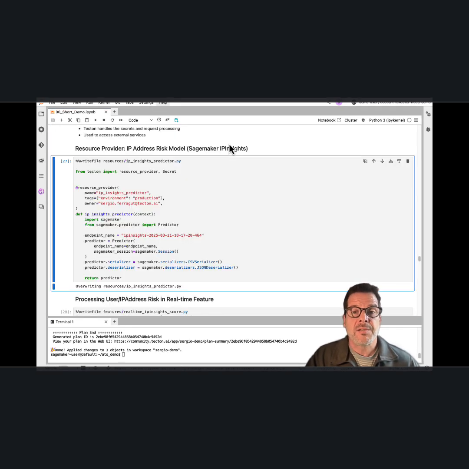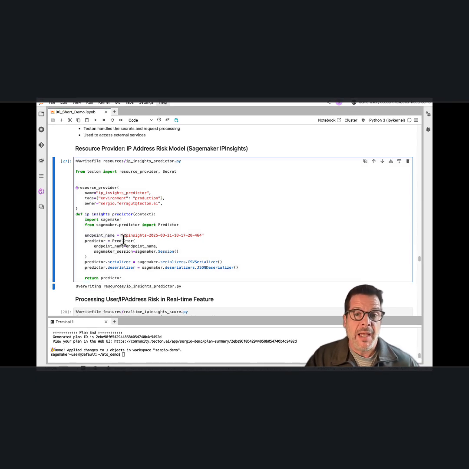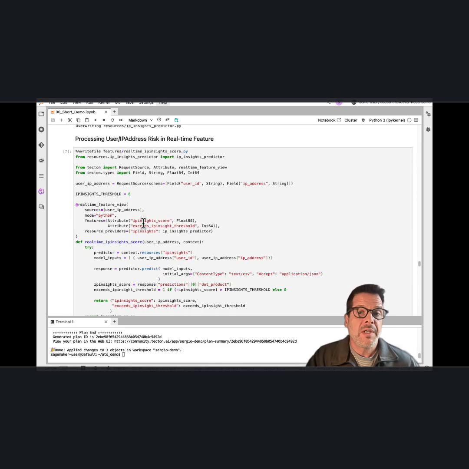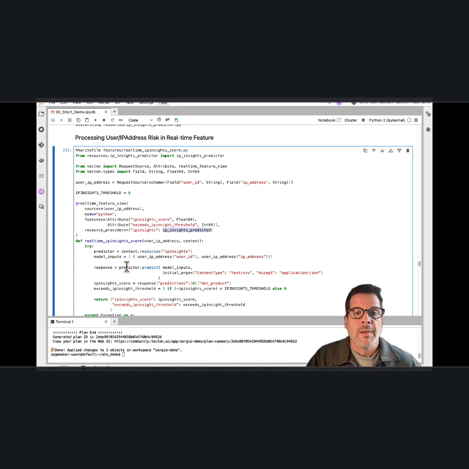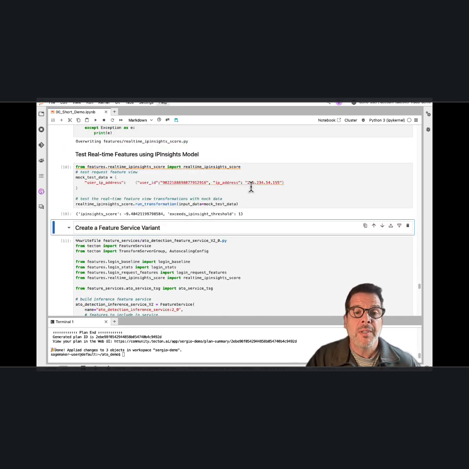Tecton provides access to external APIs in both real-time and batch feature views. Resource providers optimize security and deliver consistently fast data retrieval. The shared resource accesses the Sagemaker endpoint that serves the model. So now we can use it in a new real-time feature view. Access to the predictor is straightforward. It can be tested directly in the notebook.